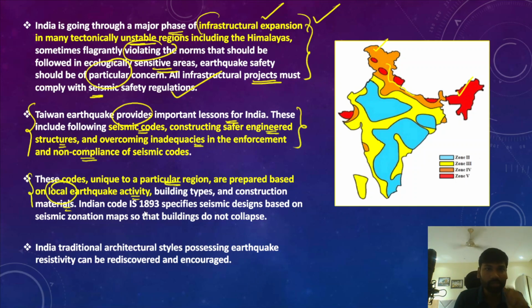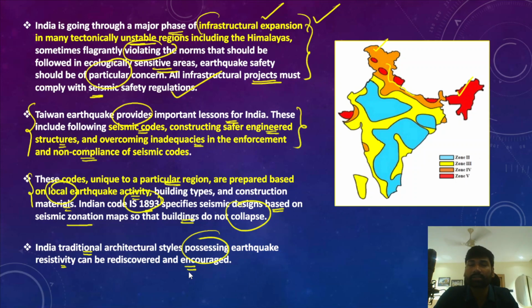Currently India follows IS 1893, which specifies the seismic designs based on the seismic zonation maps, so that buildings do not collapse easily. And apart from that, India's traditional architectural style possesses earthquake resistivity, which can be discovered and encouraged also. We have traditional structures, and those traditional structures are not vulnerable to earthquakes. Therefore we must understand the technology behind this traditional architectural resistivity and undertake concerted actions regarding this. So this is what the author has been explaining.